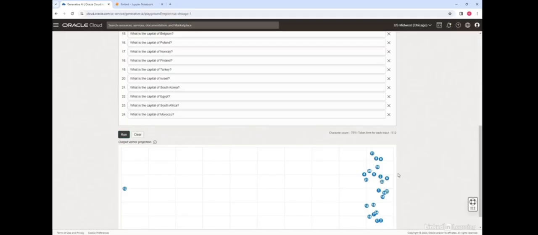Now what the model is doing is it's capturing the context and meaning of each piece of text, and it is representing them as embeddings. What you see here, each dimension of an embedding represents a certain universal characteristic about the text according to how the model understands it. Now we can look at this by compressing the embeddings to two dimensions and plotting them on a scatter plot, as is done here.